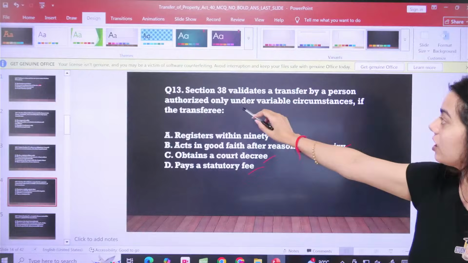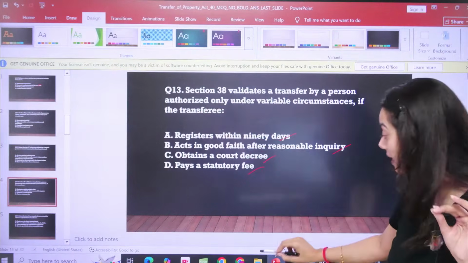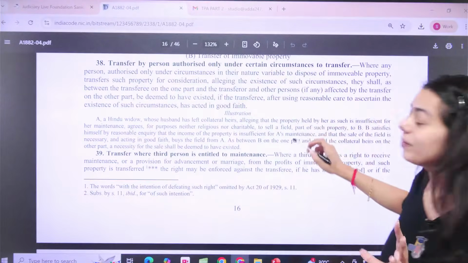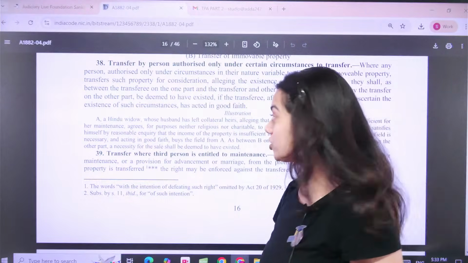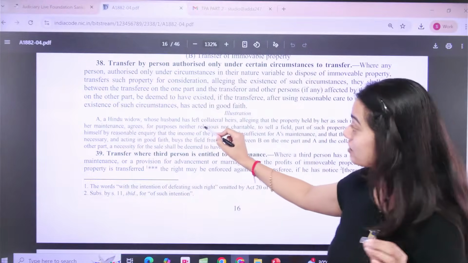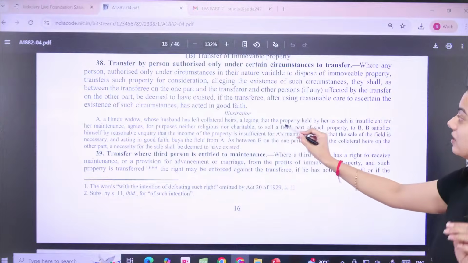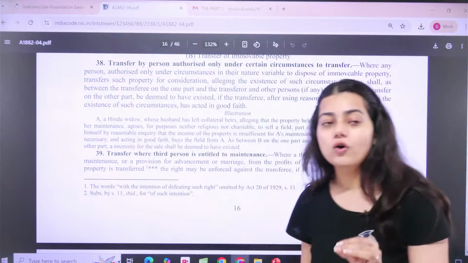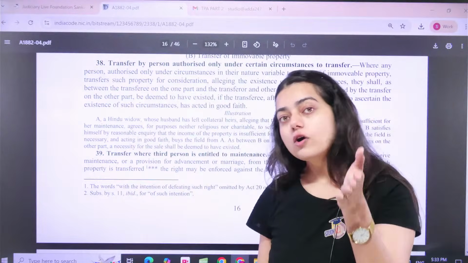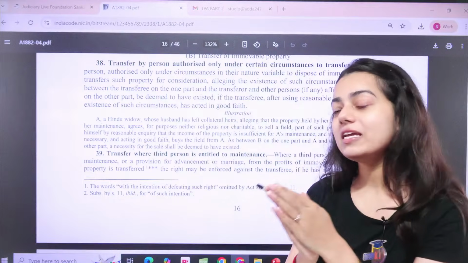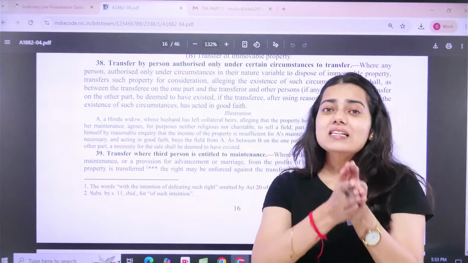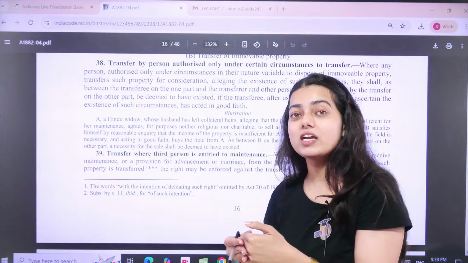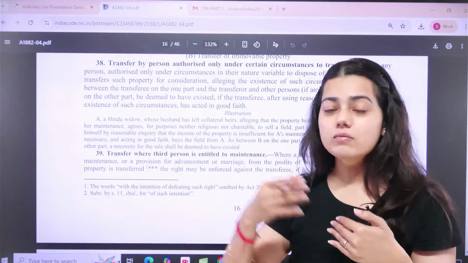What was this question talking about? This question was talking about section number 38. Okay, so section number 38 पर चलते हैं. Section number 38, I'll explain with the help of the illustration. A Hindu widow whose husband has left collateral heirs alleges that the property held by her as such is insufficient for her maintenance. Now whichever property is being held by her husband, that property is insufficient for her survival. She cannot maintain herself upon whatever income she is accruing from that property.